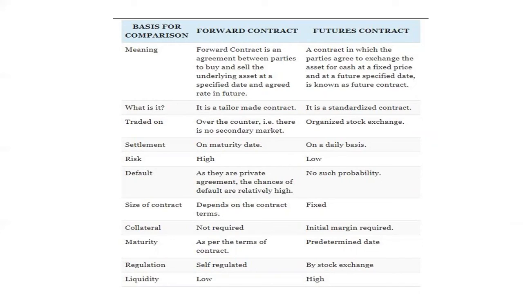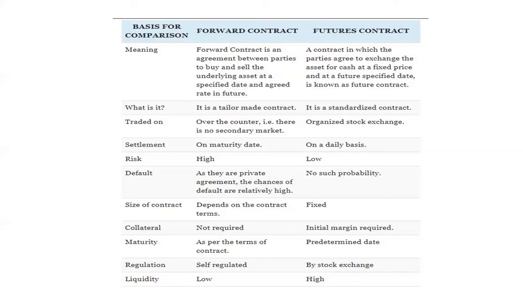Okay, the risk is high in the forward market, as I gave you the example earlier. Default risk is high in case of forward market, but in case of future markets the default risk is low. Why? Because there is a third party involved who guarantees that he will not let you lose the money which you are paying. In exchange of the money, you will get that particular benefit or stock or whatever you want to take. Then default: as they are private agreements, the chances of default are relatively high.